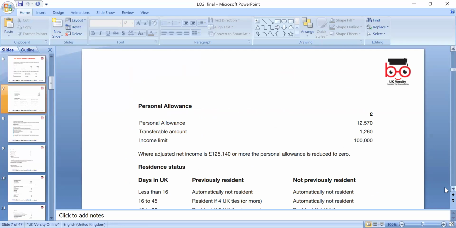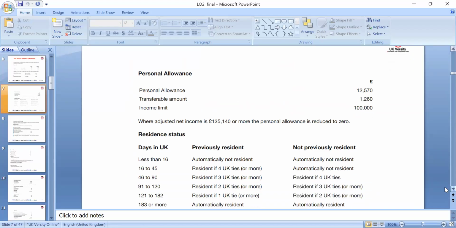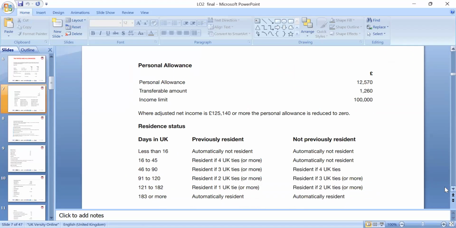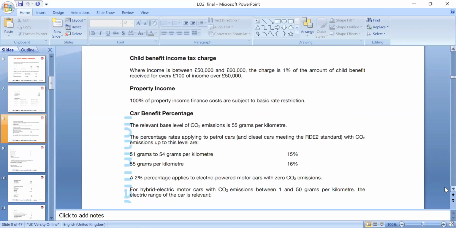So that's the personal allowance. If you're earning more than 125,140, your personal allowance will be reduced to 0. We also need to look at the days, residency and your domicile, which we had a discussion on. If you're living in the country for 183 days or more, you automatically become resident and you have to pay tax in that country. Child benefit, of course, we can look at between 50 and 60,000.